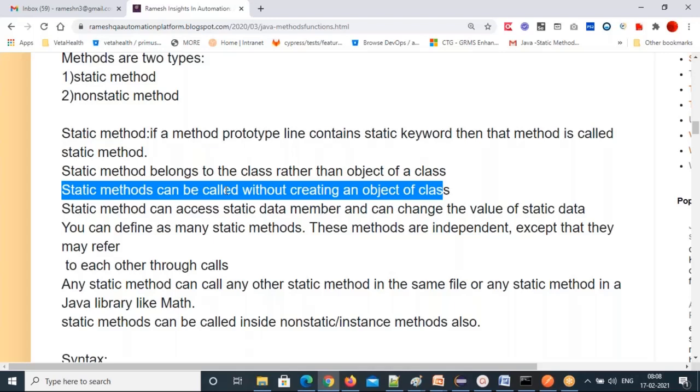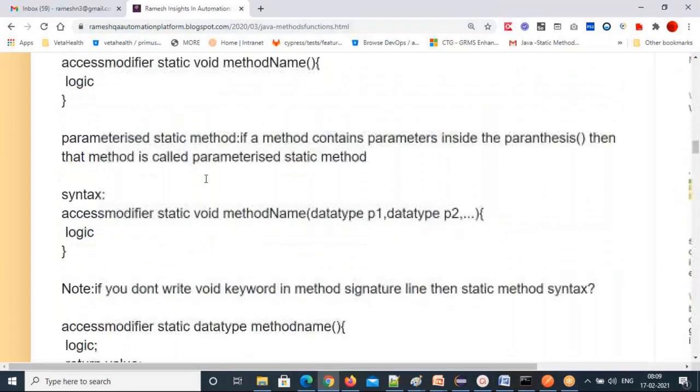That is different and this is different. This belongs to the class, not to the object. So static members belong to the class. You can use the class to call static members in other places, but in the same file you don't need that also. Directly you can call. That's what I'm showing here.